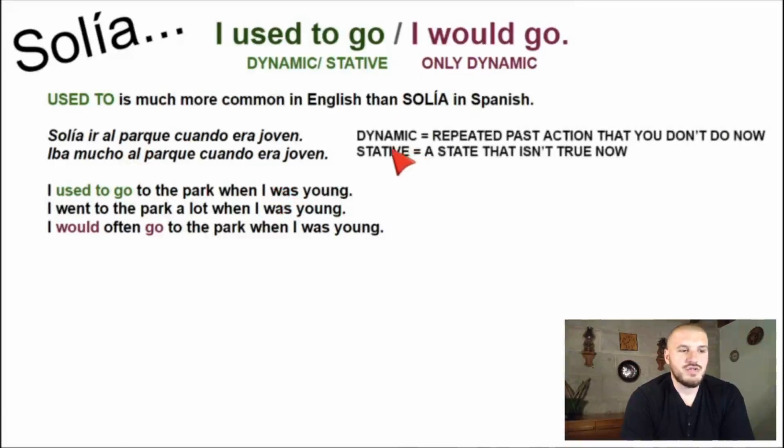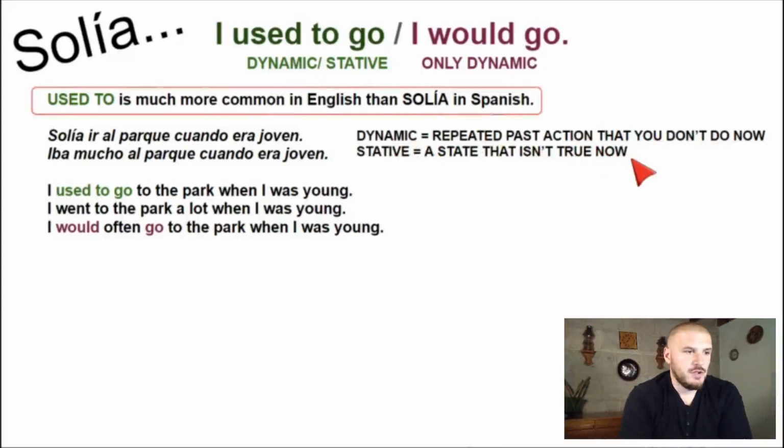So if I say I used to go, a dynamic repeated past action, it means that I don't do it now, okay? And stative, for example, I used to have a car. It used to be true, but it's not true now, okay? Used to, again, is much more common in English than solía in Spanish.